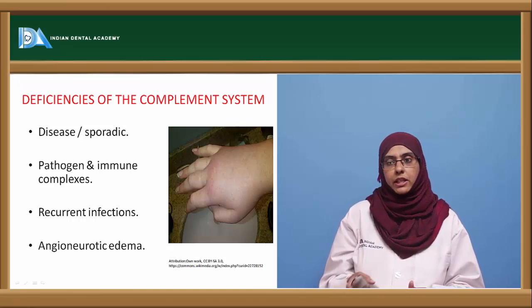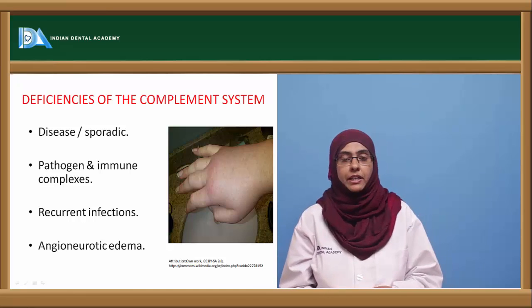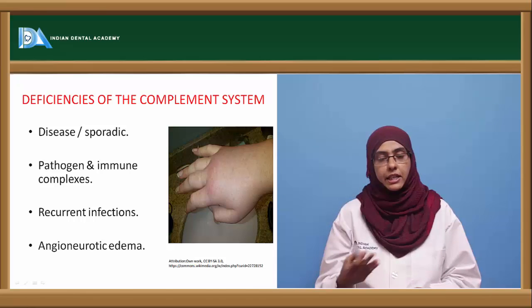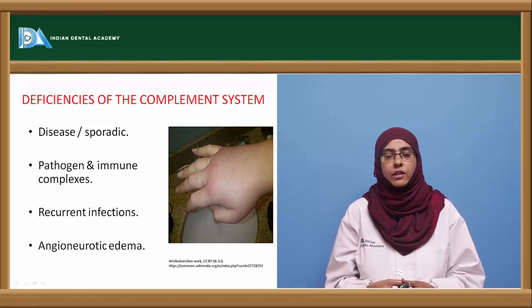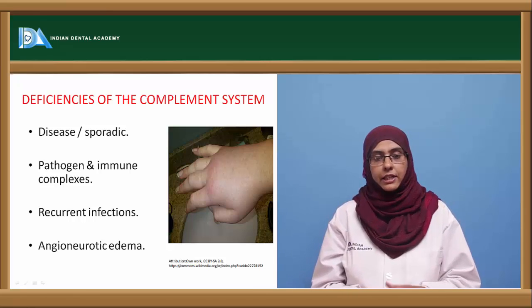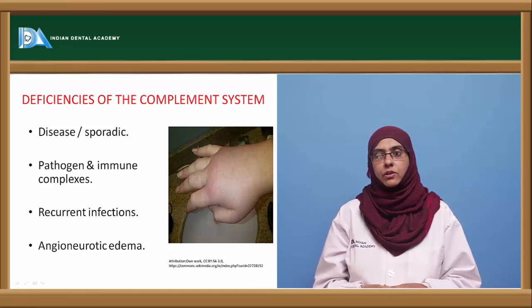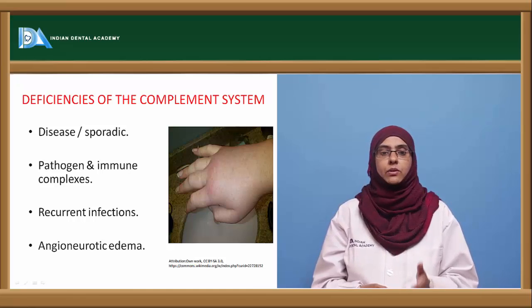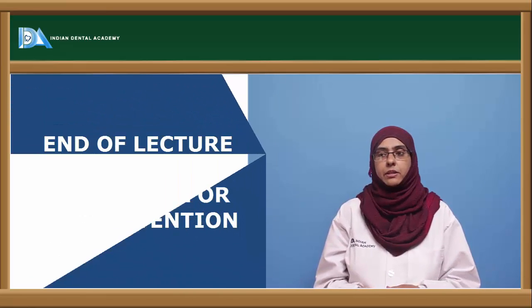So the pathogen and the immune complexes cannot be eliminated efficiently in the absence of complement proteins, and there are recurrent infections with different types of pathogenic microorganisms, and it can lead to a genetic disorder called angioneurotic edema. So mostly this edema is seen in a person who does not have this complement system activated.